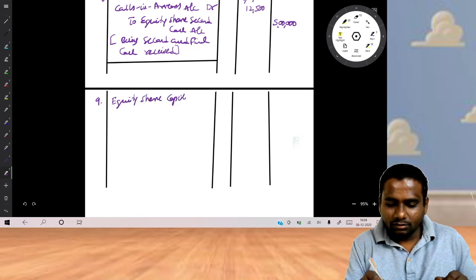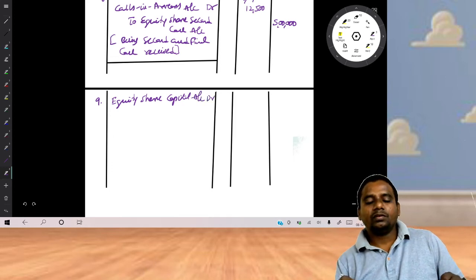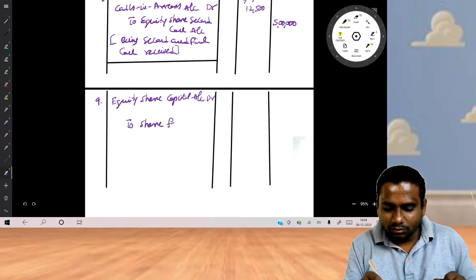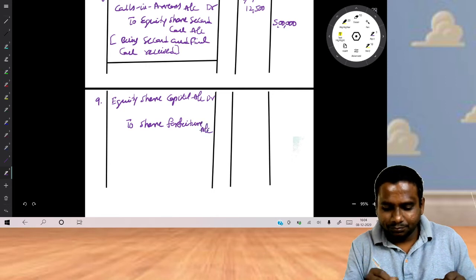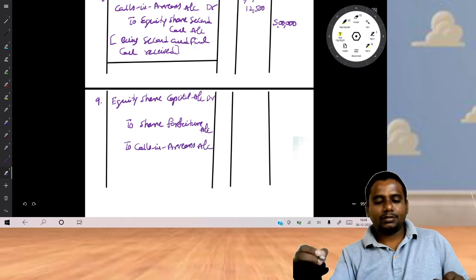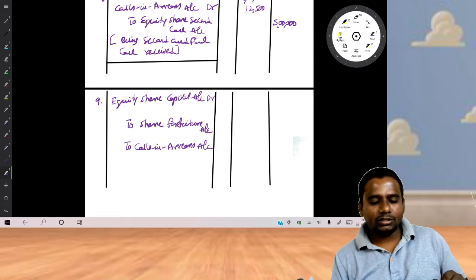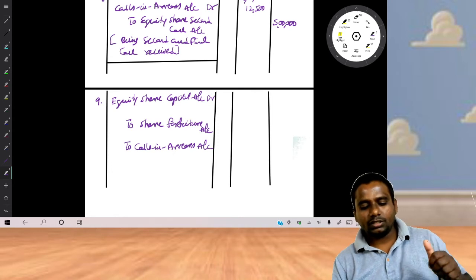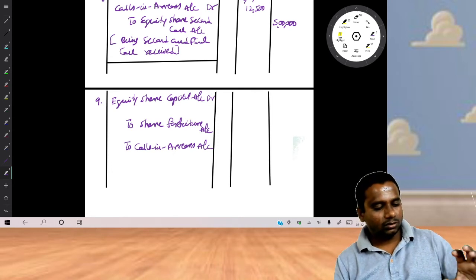Equity share capital account debit to share forfeiture account, to calls in arrears account. What is the entry for share forfeiture? Equity share capital account debit to share forfeiture account to calls in arrears account.